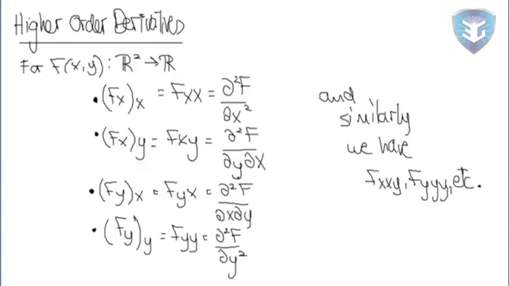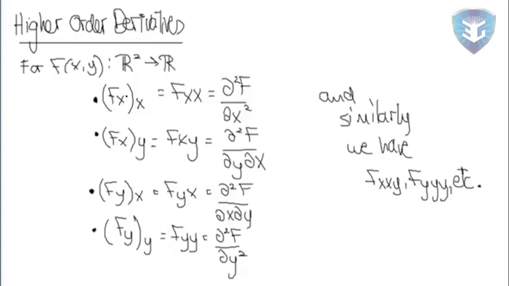It's just going to be a short note about higher order derivatives. So we've seen so far first derivatives, that is, partial derivatives with respect to x and y of a function of two variables. But you could just as well define some higher order derivatives, so second order derivatives, for example, in these cases.